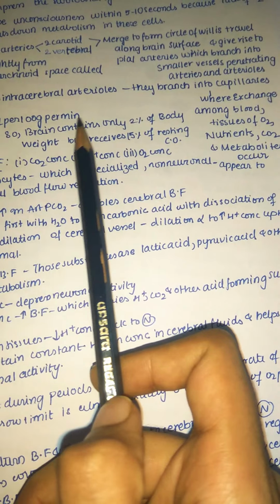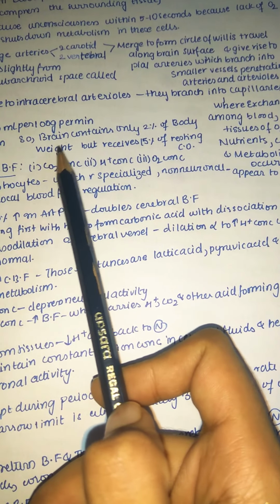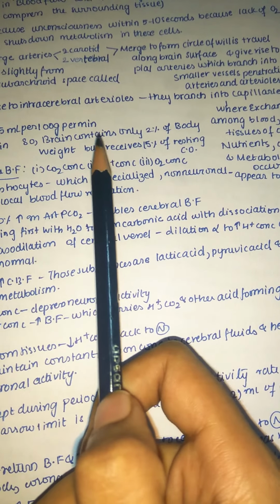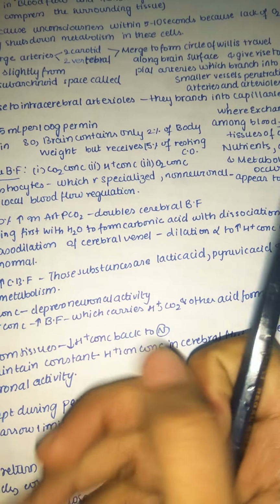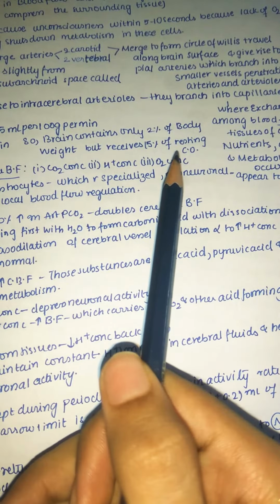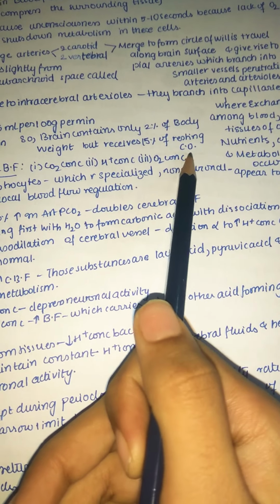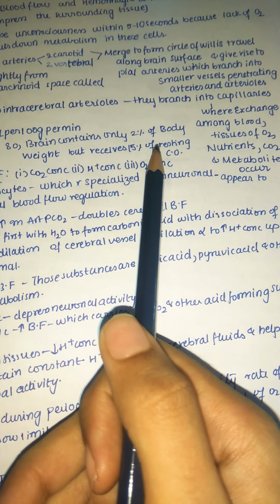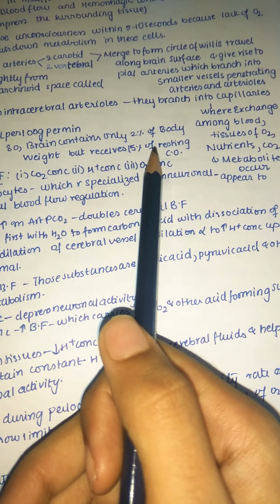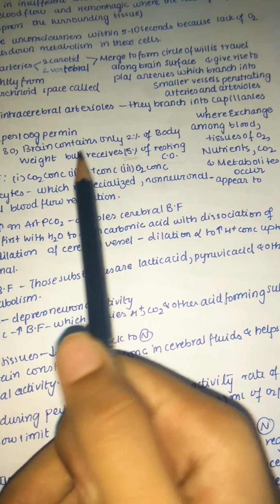The brain contains only 2% of body weight but receives 15% of resting cardiac output. Remember, it is just 2%, a lightweight, but it receives 15% of cardiac output. In coronary circulation, we discussed that it takes only 5% of cardiac output, but the brain takes much more, 15% of resting cardiac output.